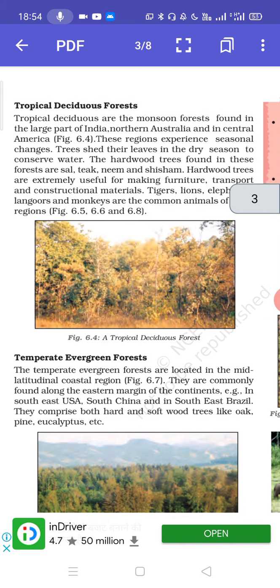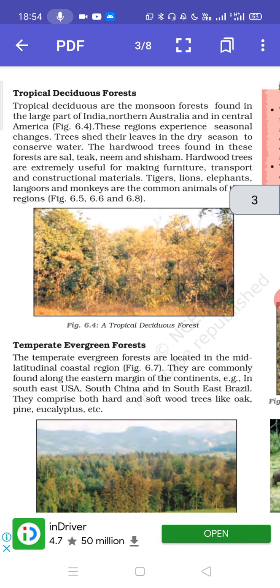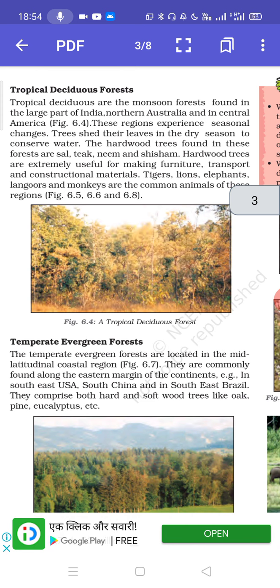Now let's see what's written here. Tropical deciduous are the monsoon forest found in large part of India, northern Australia and in Central America. Figure 6.4, you can see it in the figure. These regions experience seasonal changes. Trees shed their leaves in the dry season to conserve water.